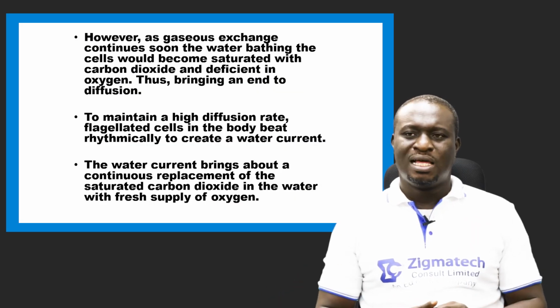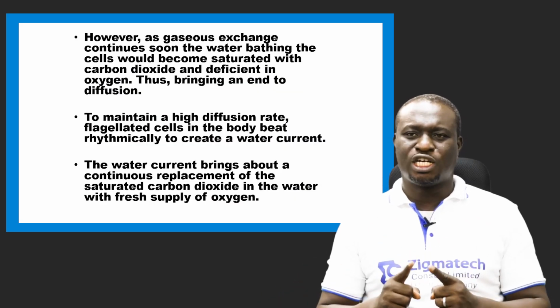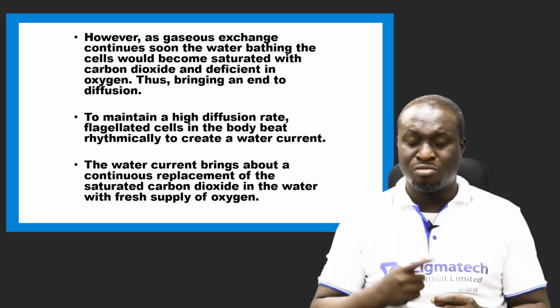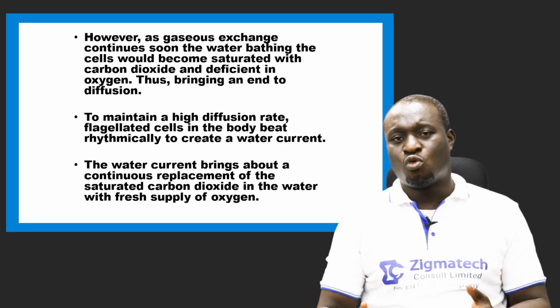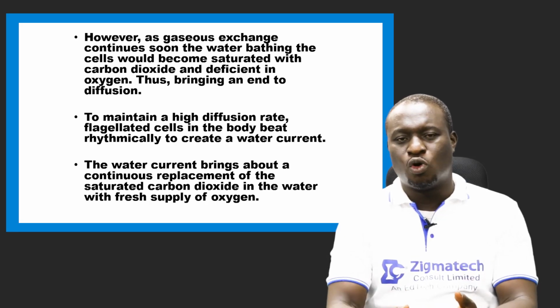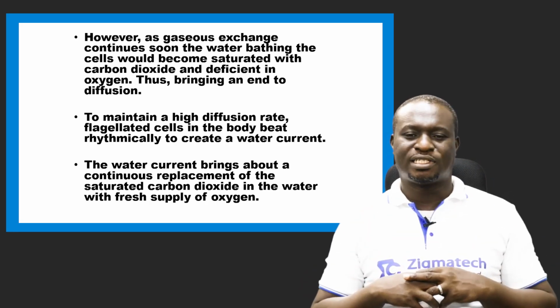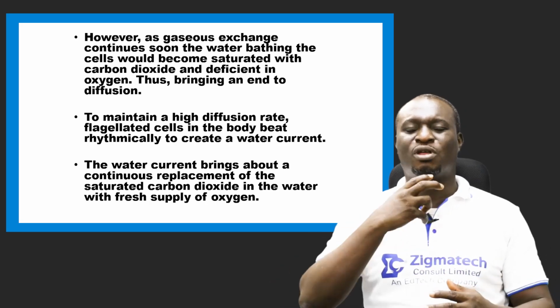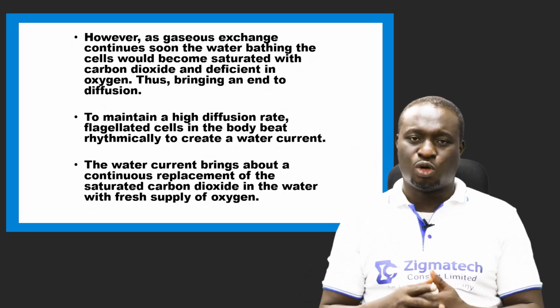Now, however, if gaseous exchange continues, remember we said oxygen is moving from the water and entering into the body cells, and then simultaneously carbon dioxide is moving from the body cells and going back into the water.